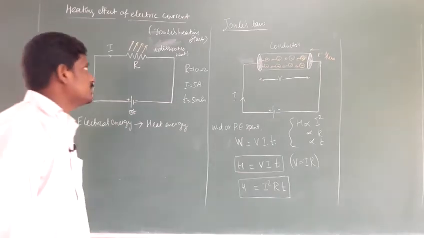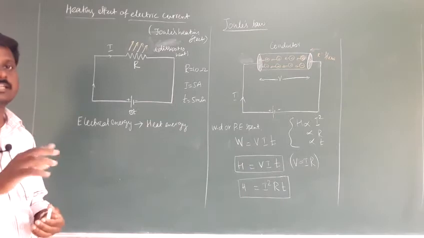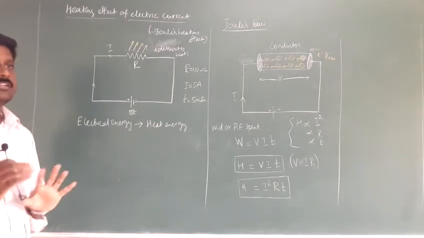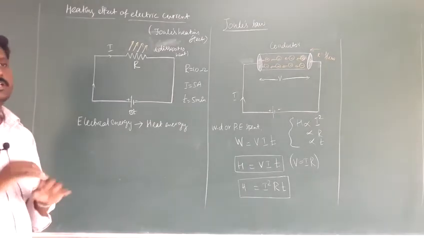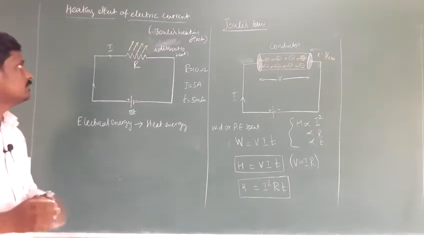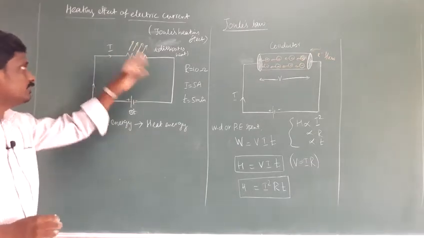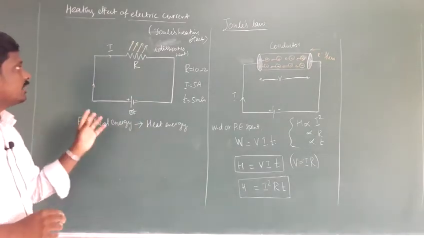So now we are going to discuss the heating effect of electric current. When a current is flowing in a conductor, the conductor will be heated, depending upon the resistance. So consider a resistor R connected with a battery. The current I flows through the resistor.